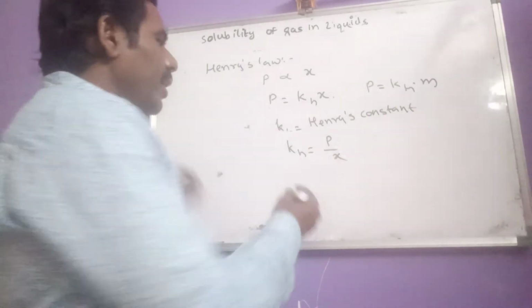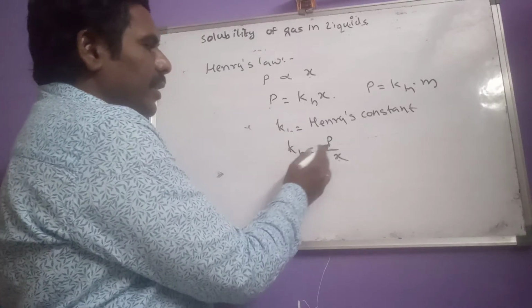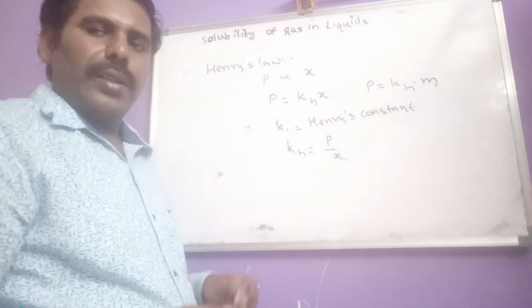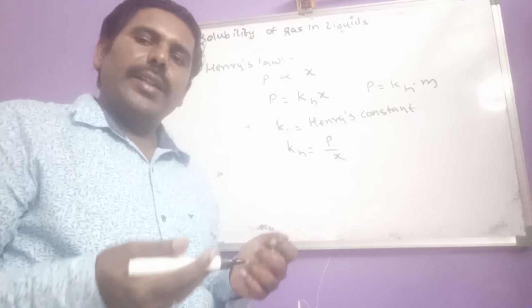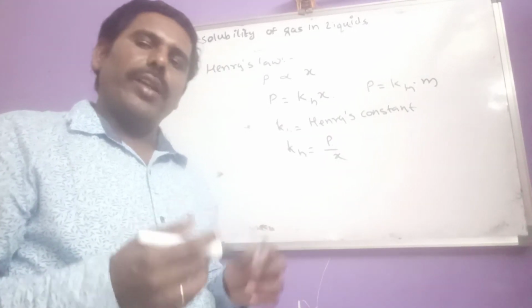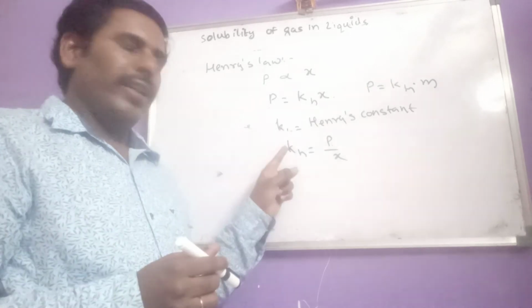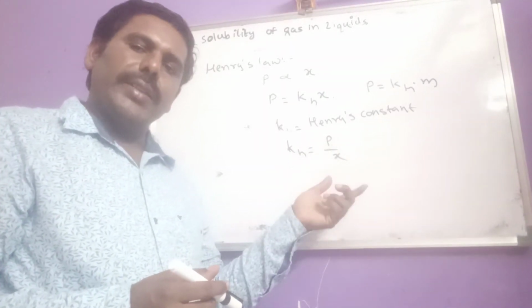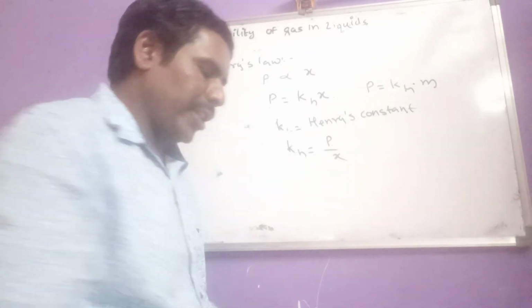And then units of KH are equal to the units of pressure. That means we can take kilobar or atmosphere or anything you can consider.